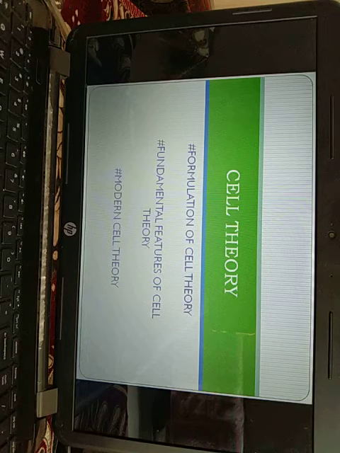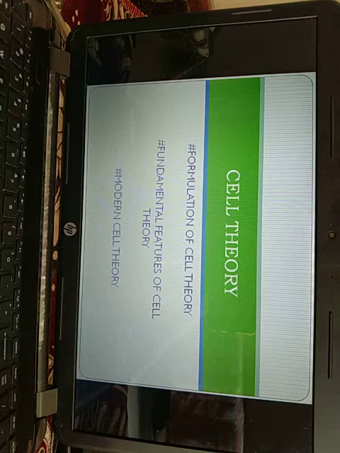Now, the fundamental features of cell theory: there are 5 fundamental observations of cell theory. All living organisms are composed of cells and their products. Each cell is made up of a small mass of protoplasm containing a nucleus inside and a plasma membrane with or without a cell wall on its outside. All cells are basically alike in their chemistry and physiology. Activities of an organism are the sum total of activities and interaction of its constituent cells. Okay, so these were the fundamental features of the cell theory.